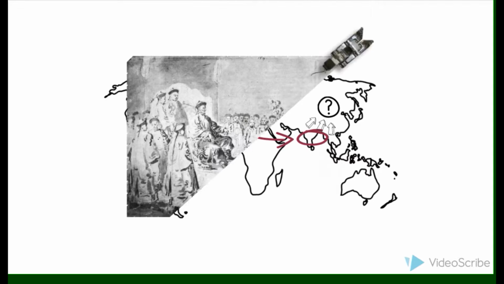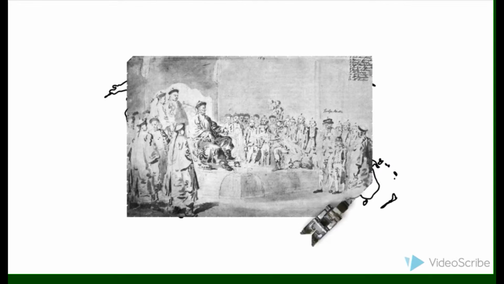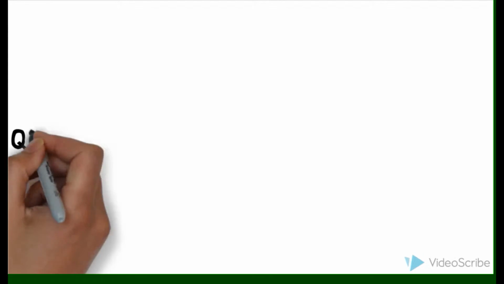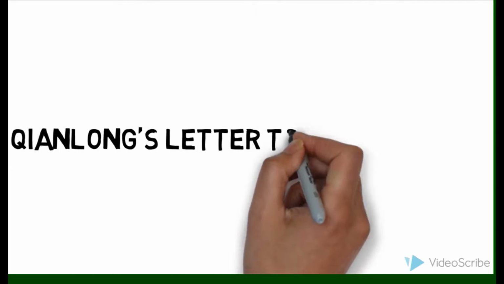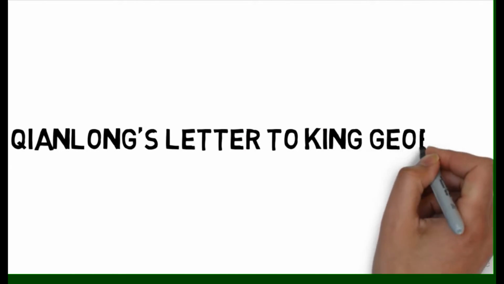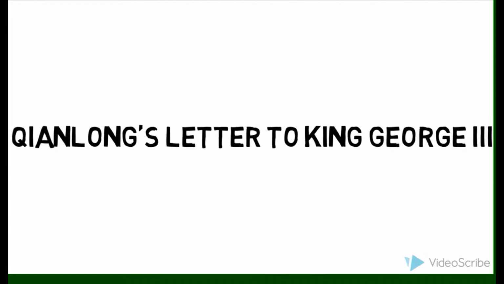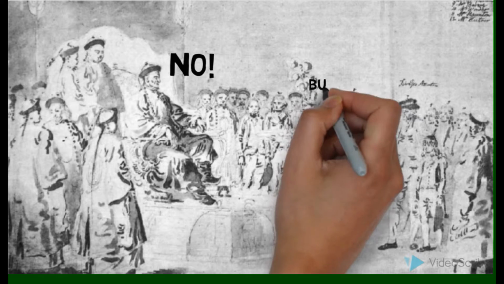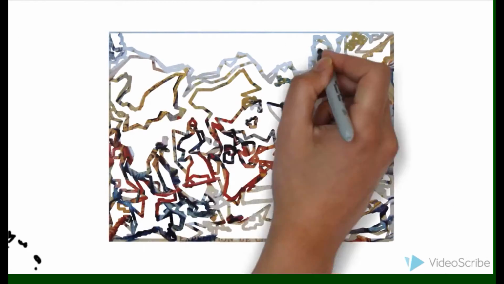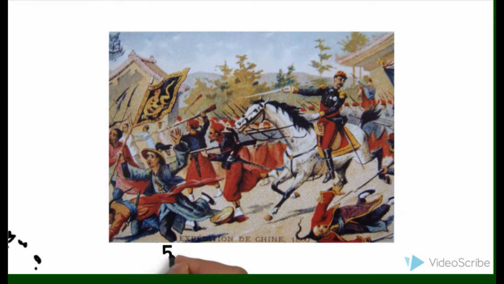Here is where we encounter our first primary document. The Emperor Qianlong wrote a letter to King George III of England, detailing his reason for rejecting the McCartney proposal and also conveying a message that was of much controversy at the time. His letter, written in 1793, preceded the Opium War by nearly half a century. It caused much tension between the British and the Chinese that exploded into an all-out war in the 19th century.